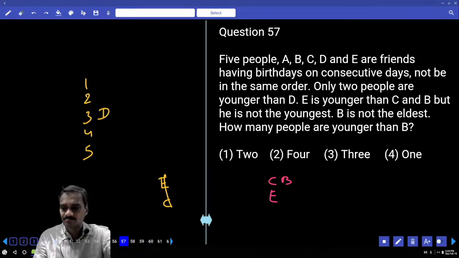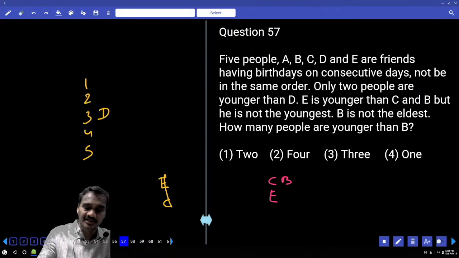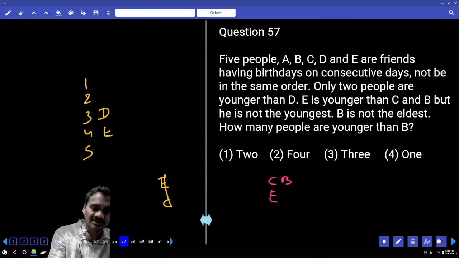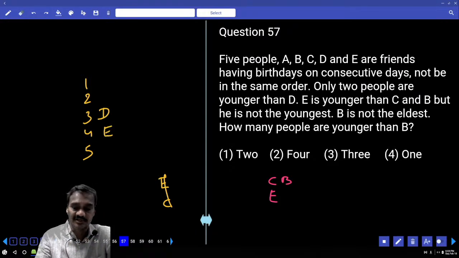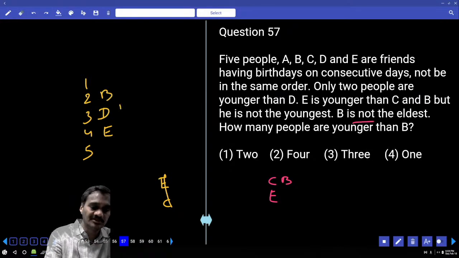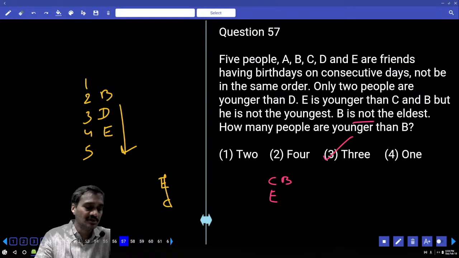But he is not the youngest. And C must be here, and in the first 2 places C and B. అవునా కదా. And B is not the eldest, and so B is said. There are 3 persons younger to this one. Choice 3, question number 57.